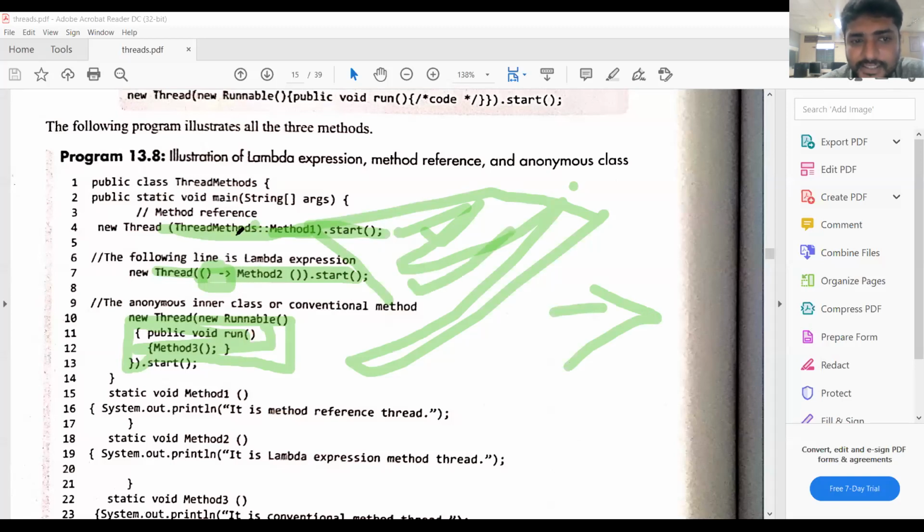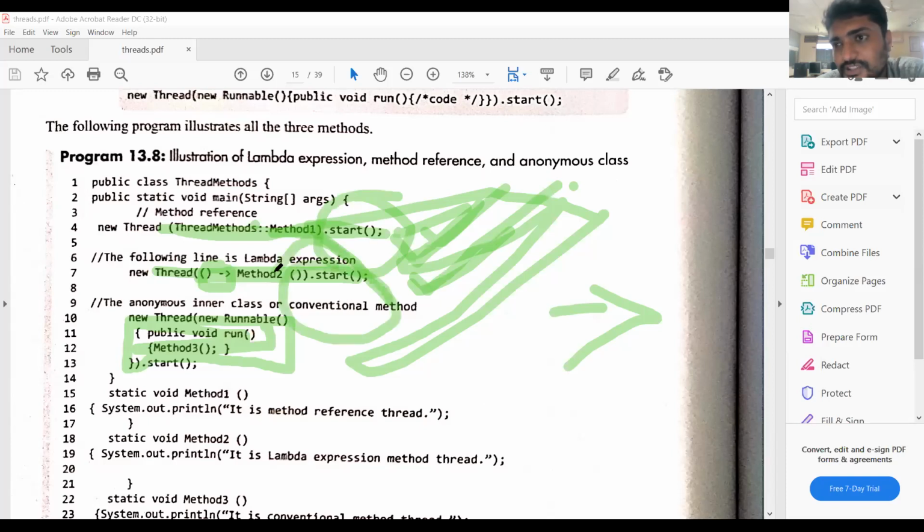That means starting of the threads without need of the object. If you want to create the threads by using the Runnable interface, we need two objects. First object is for the class, second object is for the thread. Without those objects, we can directly call the start method.